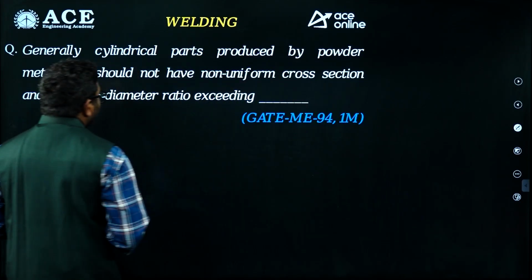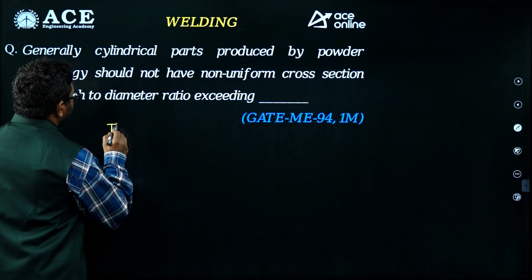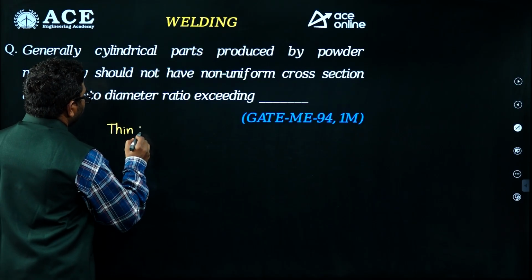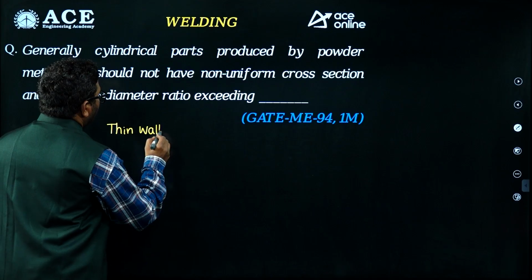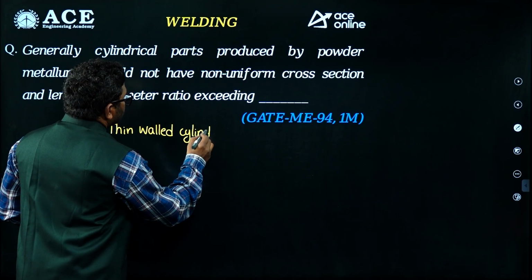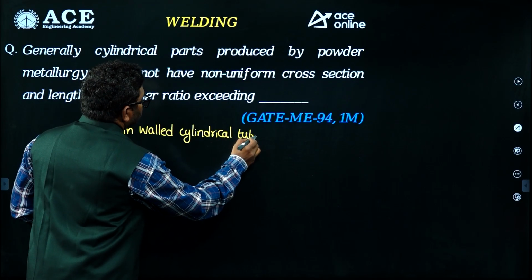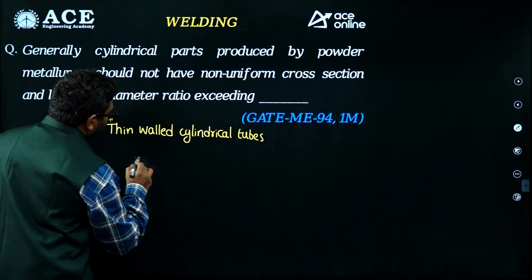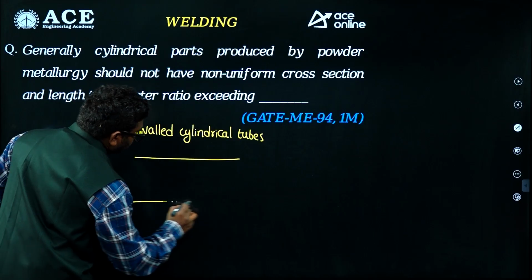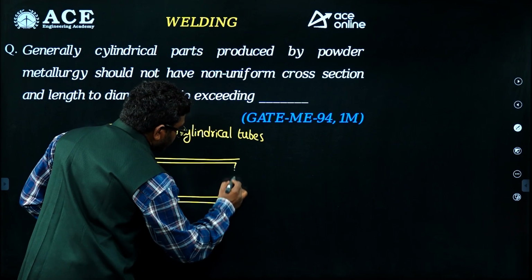So to get uniform cross sectional area here, for thin walled cylindrical tubes, okay, it is like this. Thin walled cylindrical tubes are like this, you can say.